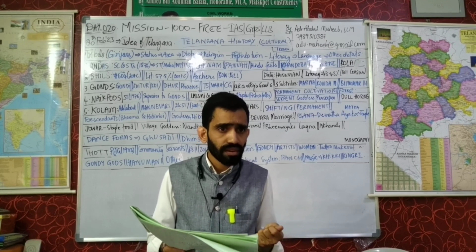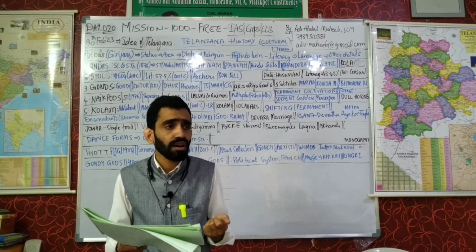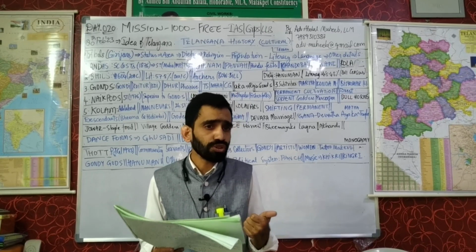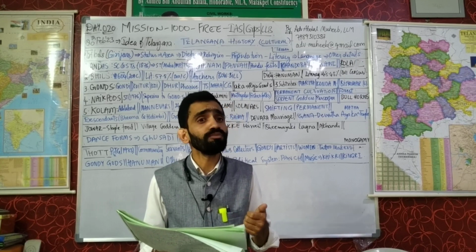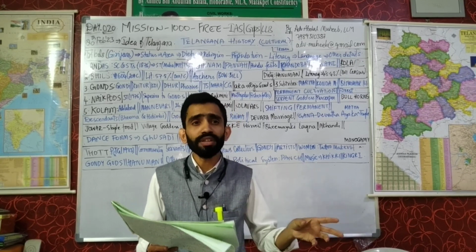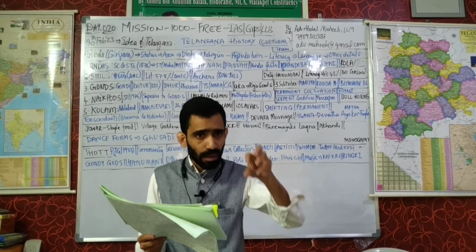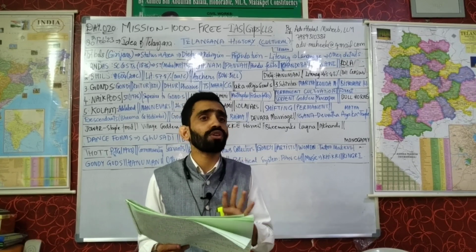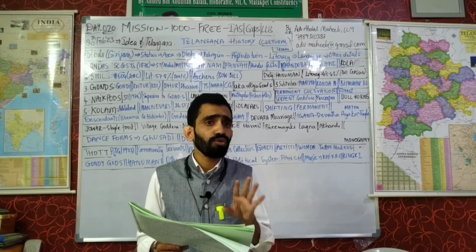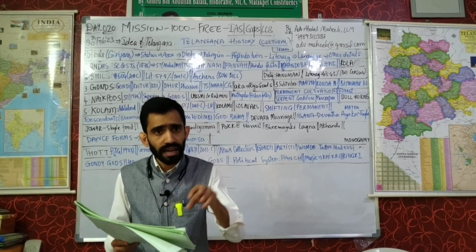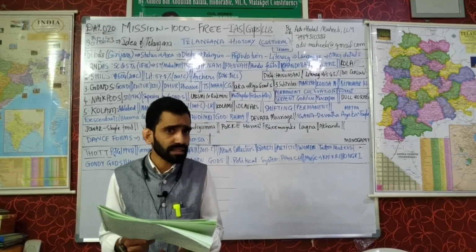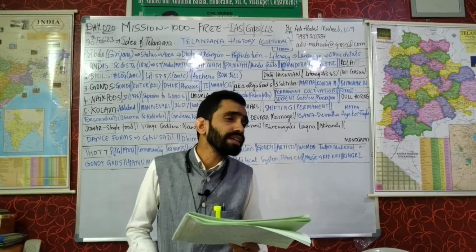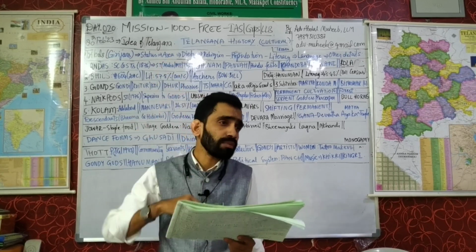What is FDI? Foreign direct investment. And we get FII also. What is FII? Foreign institutional investments or foreign portfolio investments. The example of FDI, foreign companies come here, establish their companies and generate employment also. The best example was Vodafone. They established the centers here and gave employment to many Indians. This FII, foreign portfolio investment or foreign institutional investment, they invest their money in share markets.